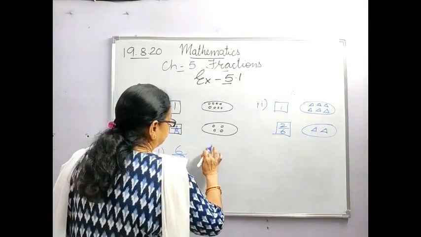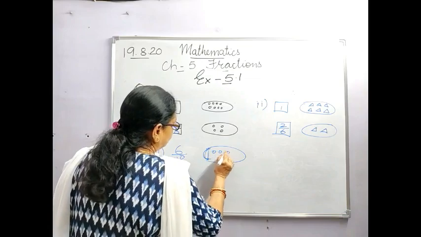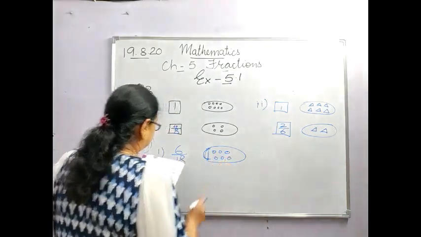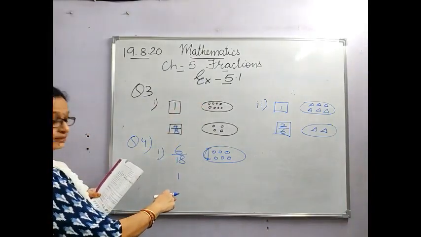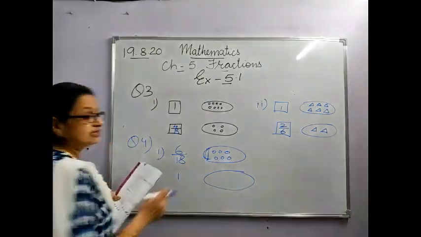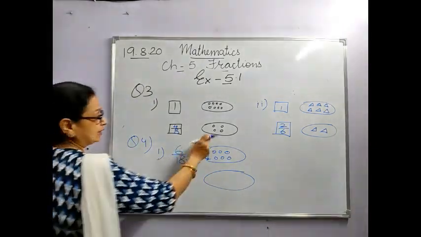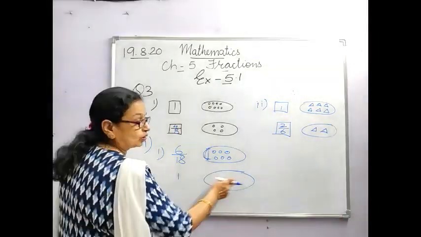They have made this 1, 2, 3, 4, 5, 6 and 1 is given. This is thus the opposite of this. So in this you have to draw how many? 18. Because this is the one which we have done over here. This is just reverse of this. You have to draw the whole.